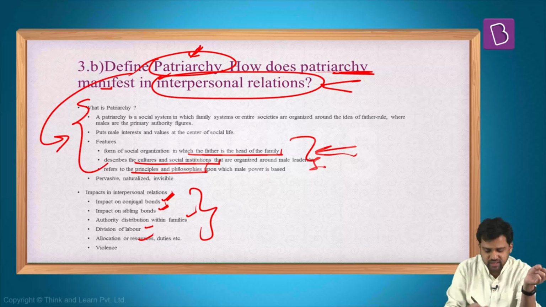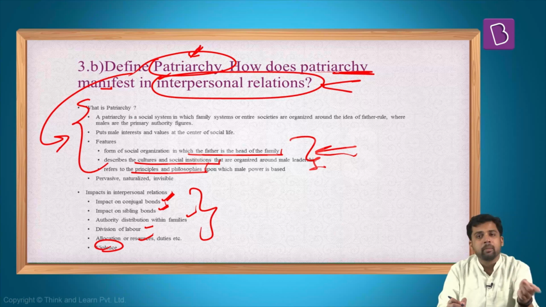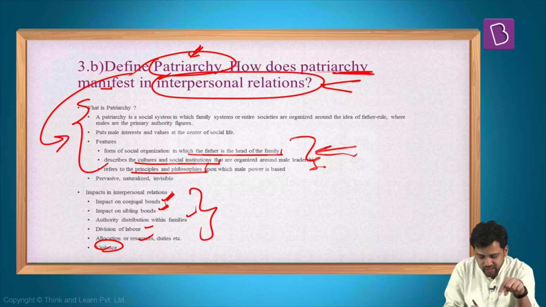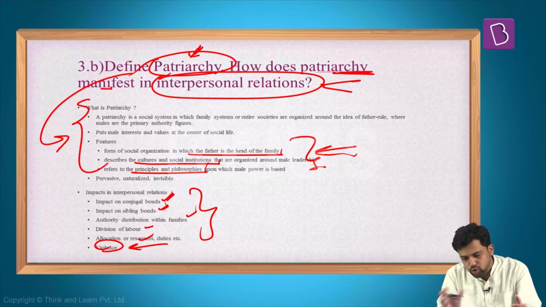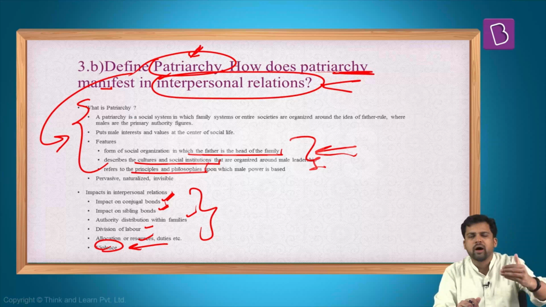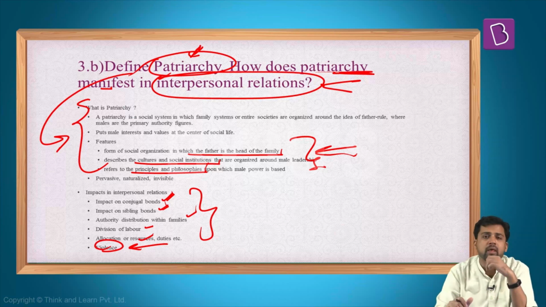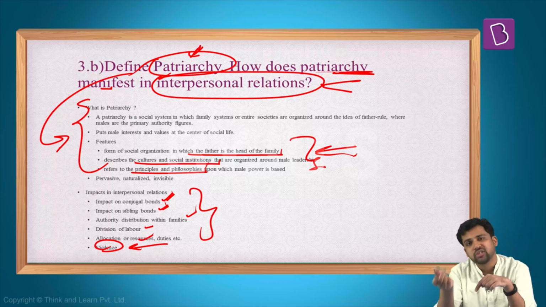Patriarchy also has an impact on violence. Men assume that women are their property. Indirectly, men assume they have control over women's bodies, and it can lead to violence. Apart from these dimensions, you can also think of interpersonal relations in the professional sphere. Patriarchy impacts that as well: how the relationship between subordinates is affected, how the relationship between peers is affected. Also, at the workplace, sexual harassment is a manifestation of patriarchy.